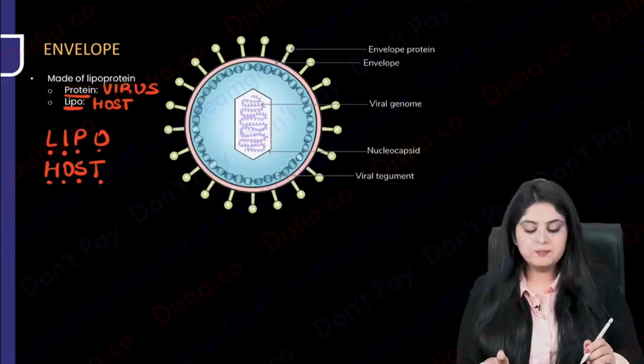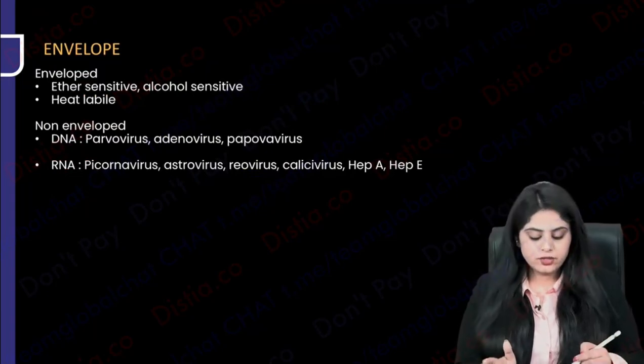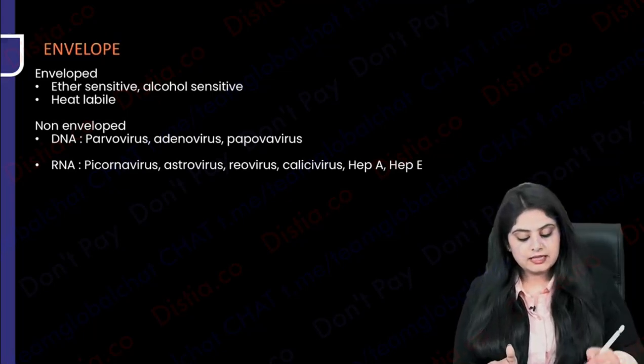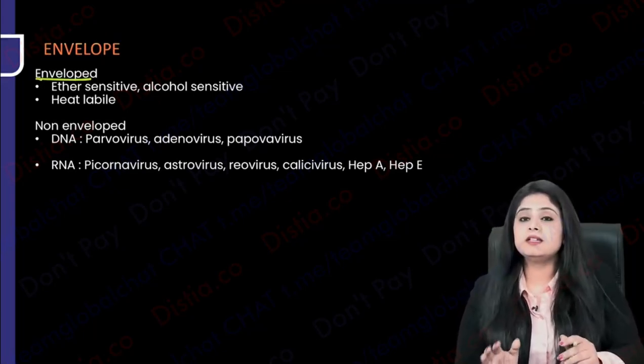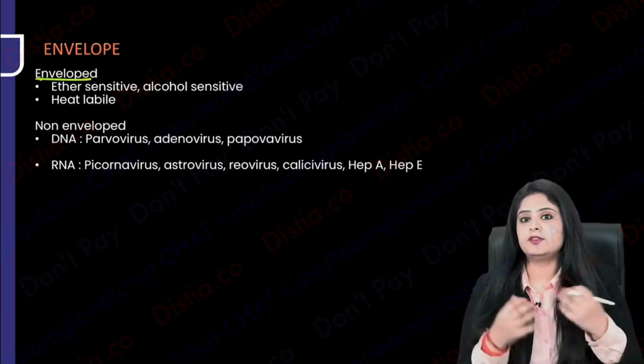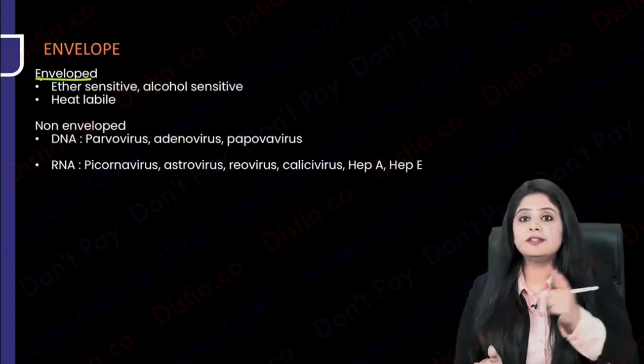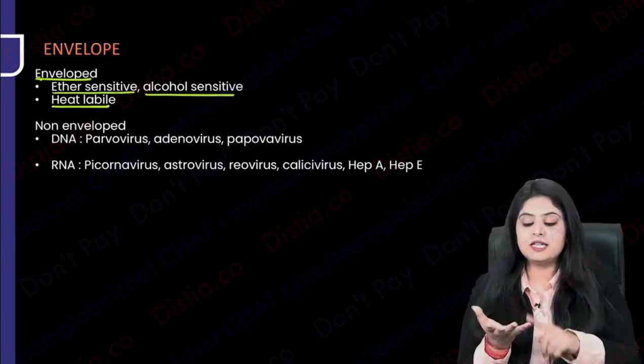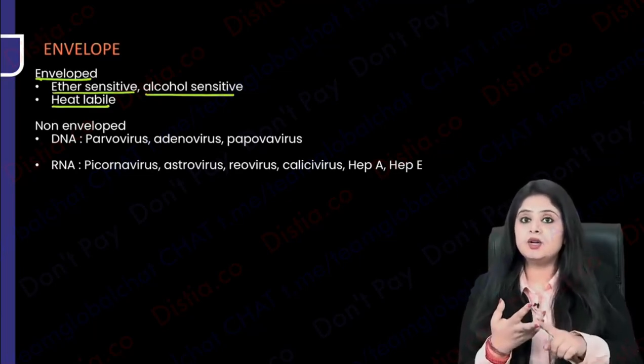So now you're going to say that some of the viruses are going to have an envelope, whereas the others are going to be non-enveloped. So please note, the enveloped virus, you feel it has an envelope, it's going to be very strong, but its strength is its weakness. It makes it ether sensitive, alcohol sensitive, and heat labile. So heat can kill it, ether can kill it, alcohol can kill it.